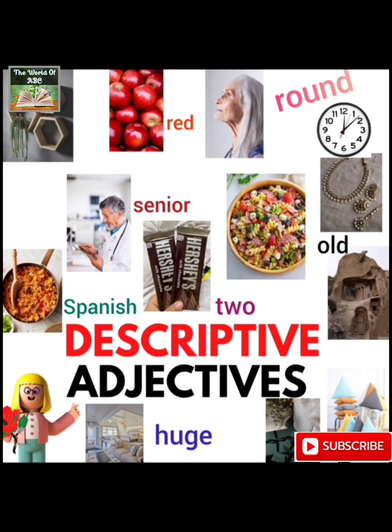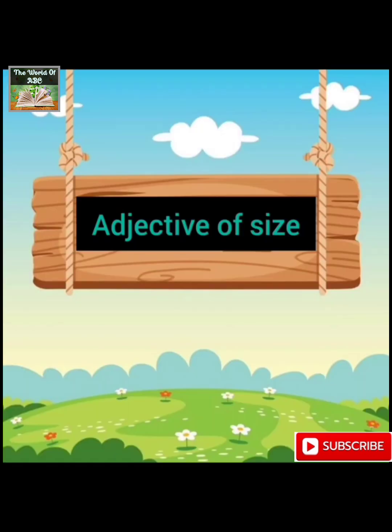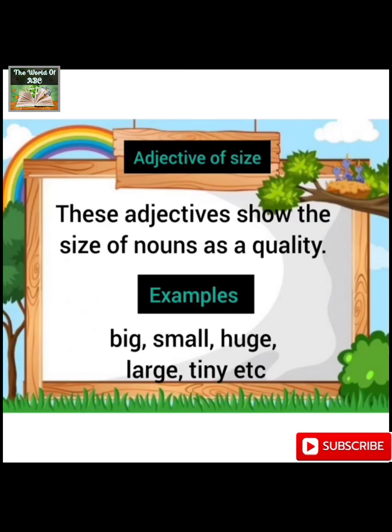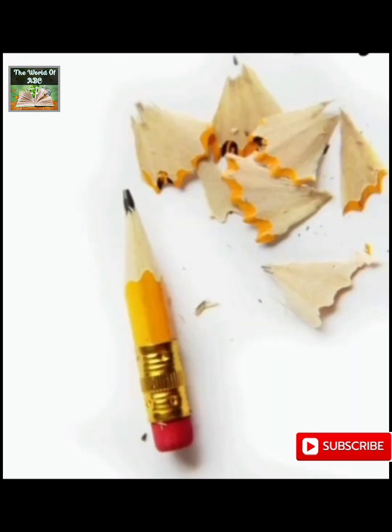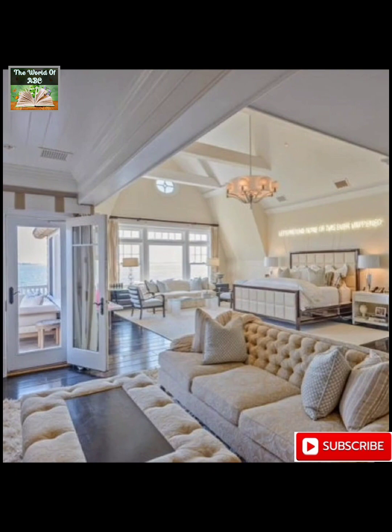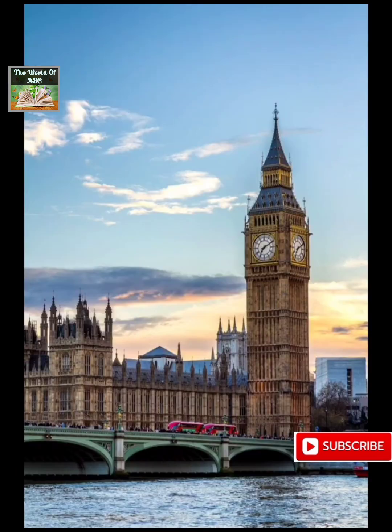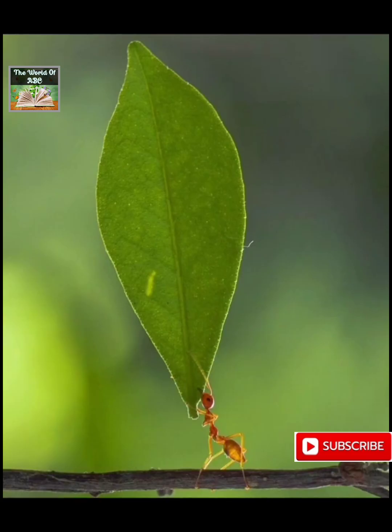So, the very first type of descriptive adjectives is adjective of size. These adjectives show the size of nouns as a quality. For example, big, small, huge, large, tiny, etc.